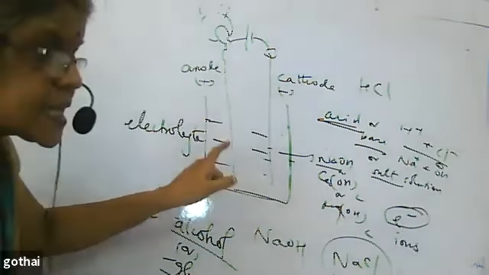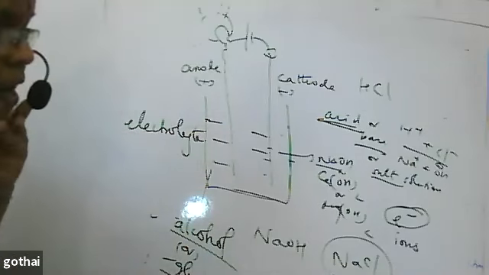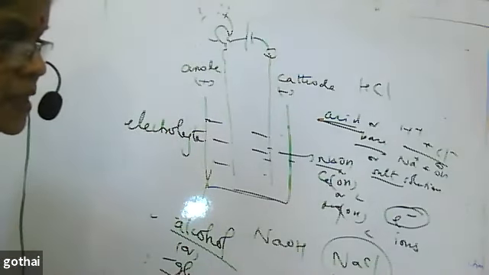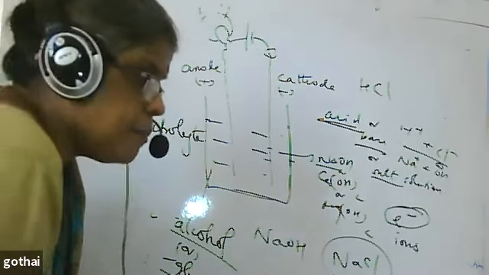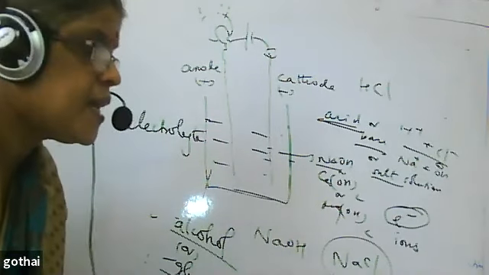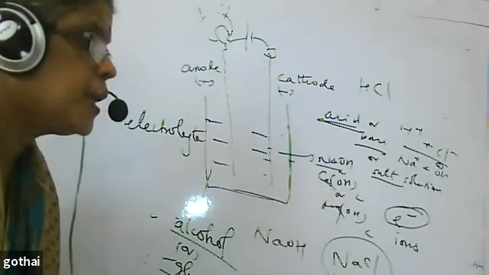Salt also conducts electricity. What salt has? When salt is dissolved in water, they produce ions. So what is common in acid and bases? I confirm that acid and bases have ions in them. I am not confirming that acid has H plus and base has OH minus. Are you clear?